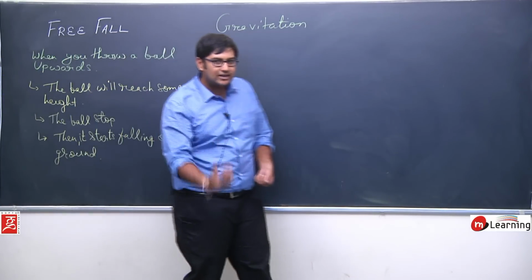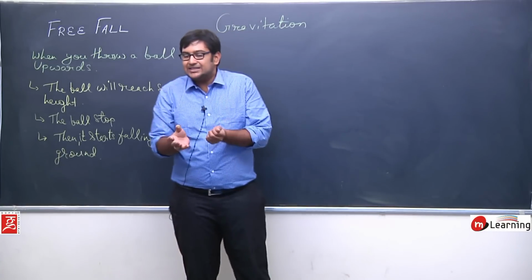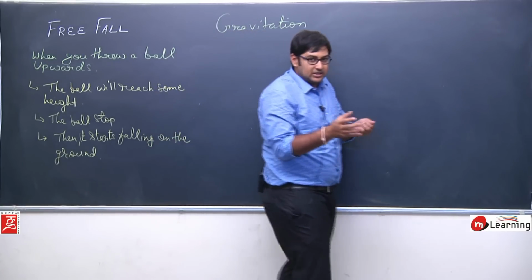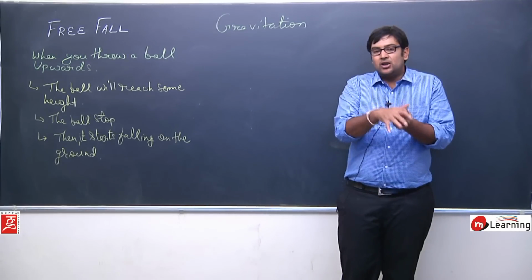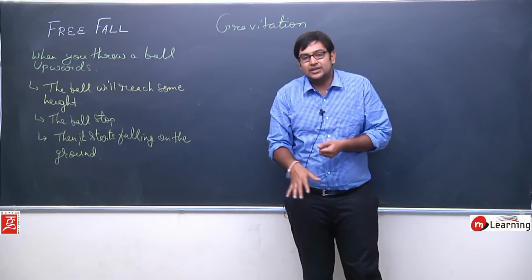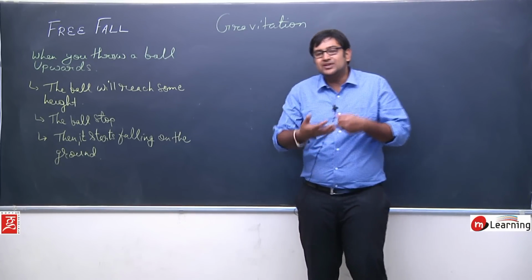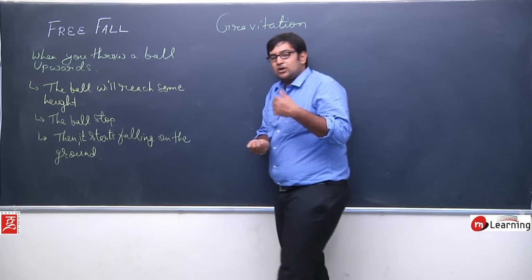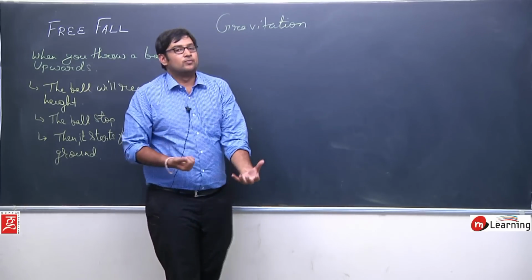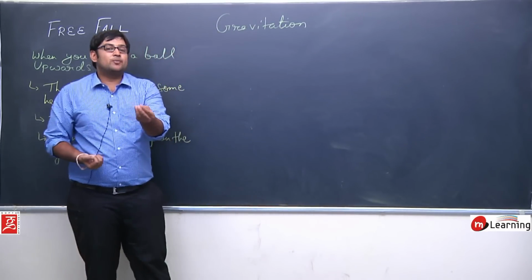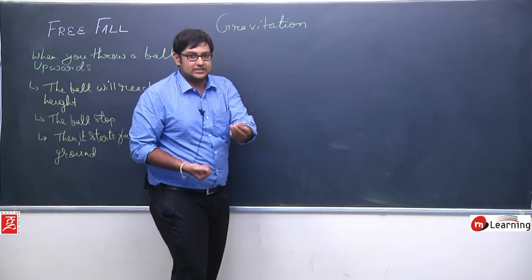Now when it starts falling on the ground, try to imagine what kind of force is applied on the ball which makes it fall on the ground. Where is the force? Who is applying the force on the ball because of which the ball is falling on the ground? The reason is simple, there would be the force of gravitation.